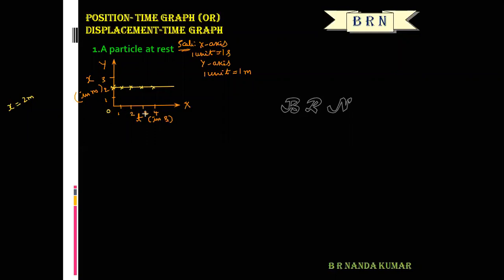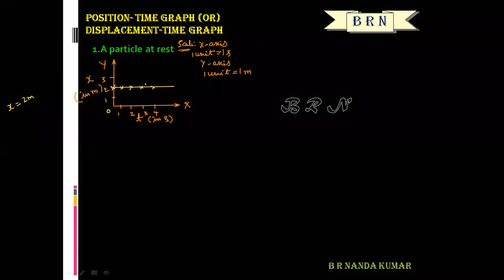Here time is variable, but the displacement, the position, is always constant. So this graph clearly shows a particle is at rest.